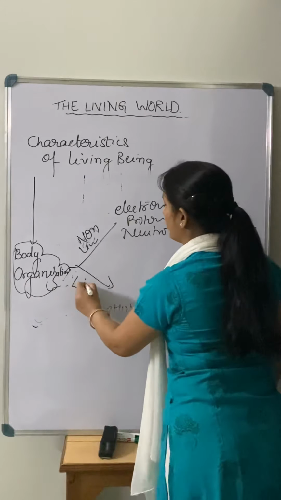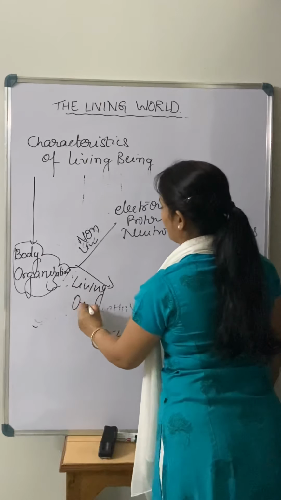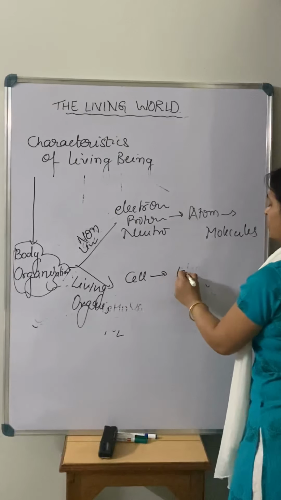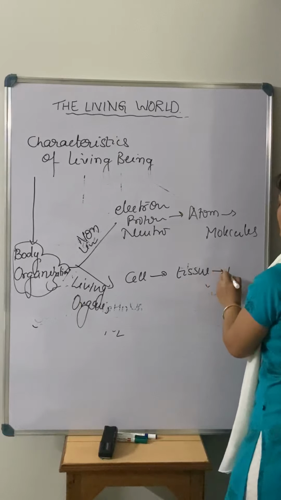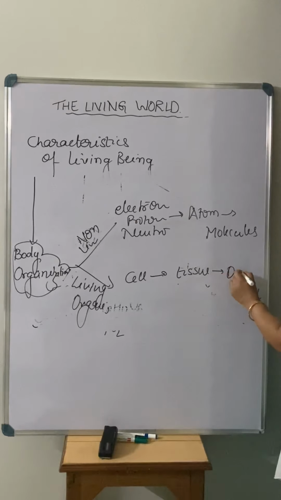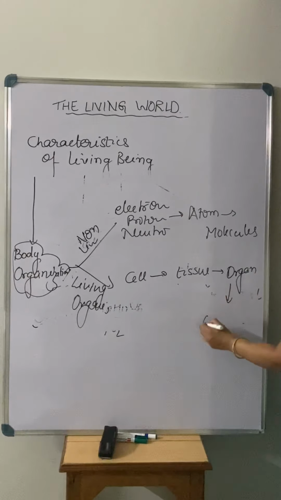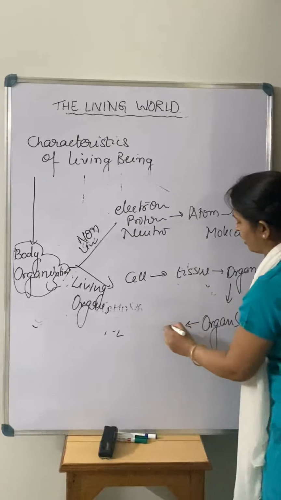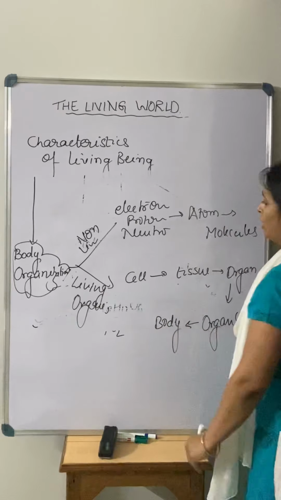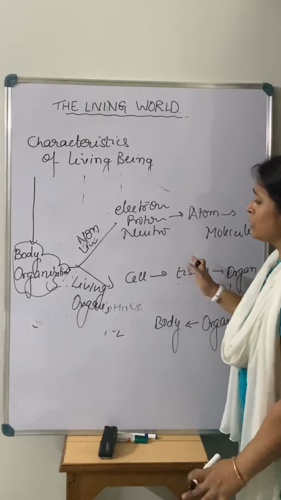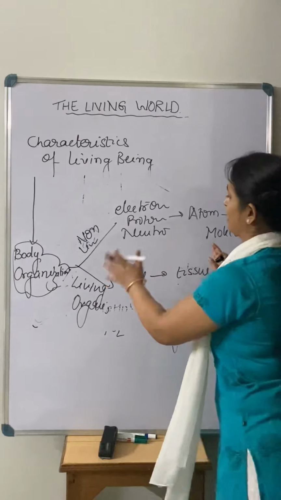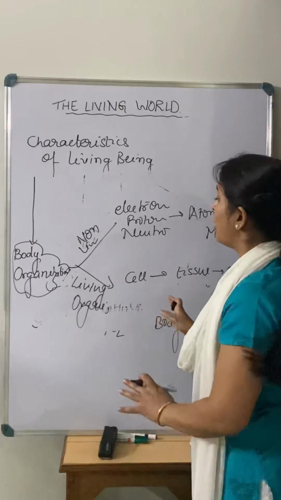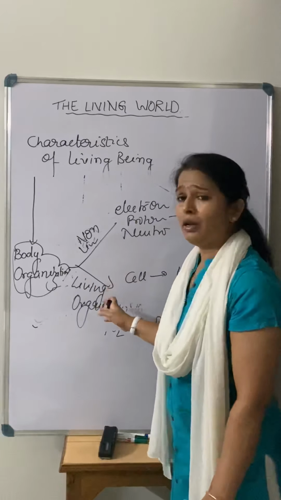But when we talk about living organisms, it is like a cell. A group of cells is a tissue, right? A group of tissues is an organ. A group of organs is an organ system, and together organ systems make your whole body. So this is the living organization, and this is the difference between non-living and living. This is not a characteristic of a living being. This is just body organization, which differentiates between non-living and living.